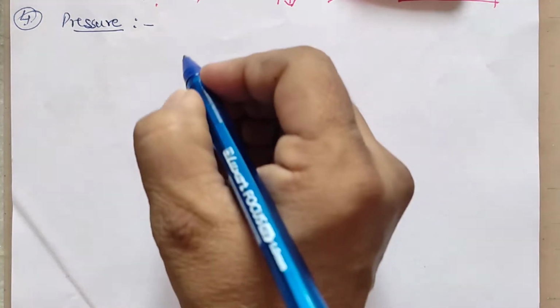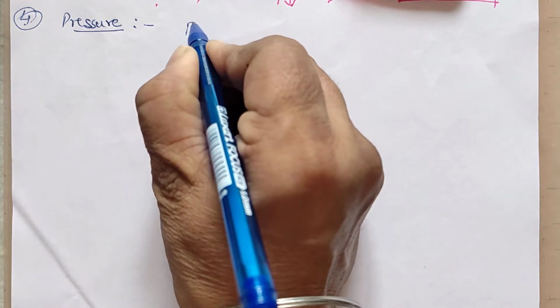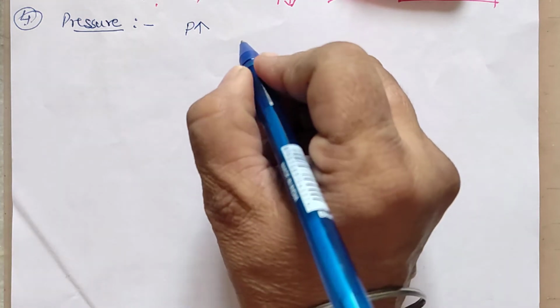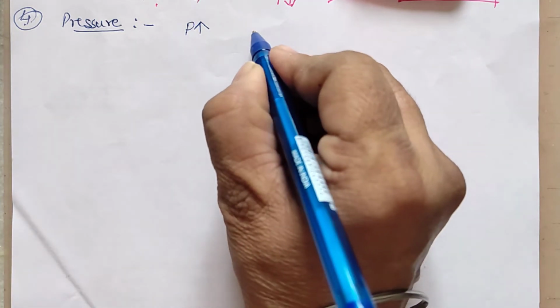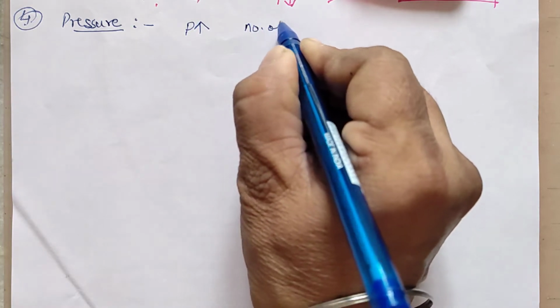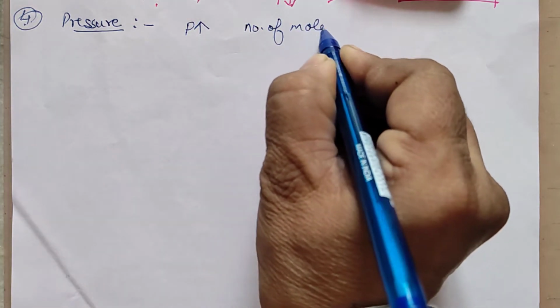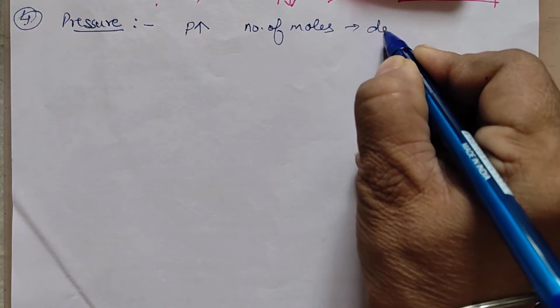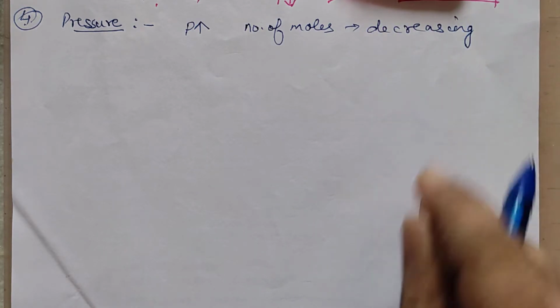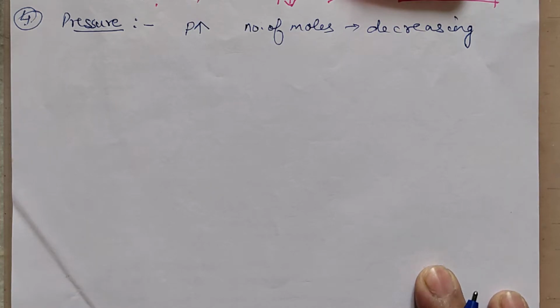Now moving on to the next factor, pressure. On increasing the pressure, the reaction will move in such a direction in which the number of moles are decreasing.